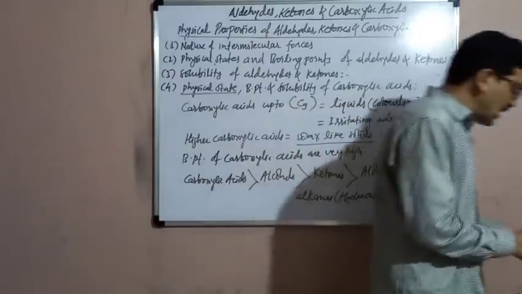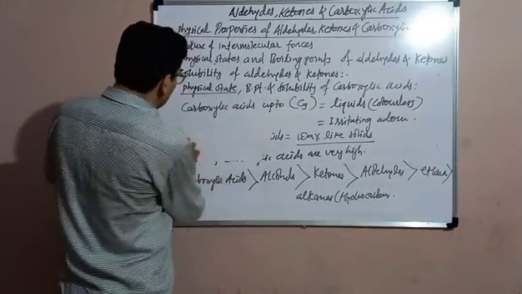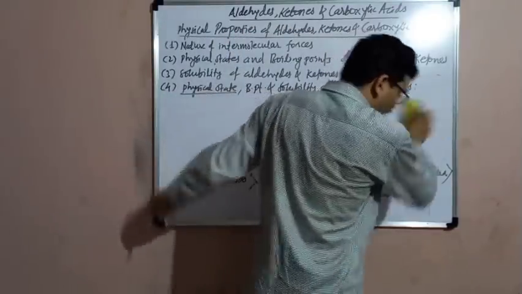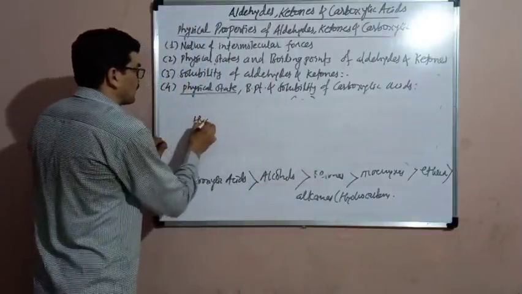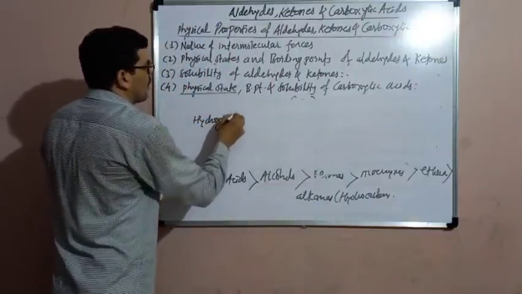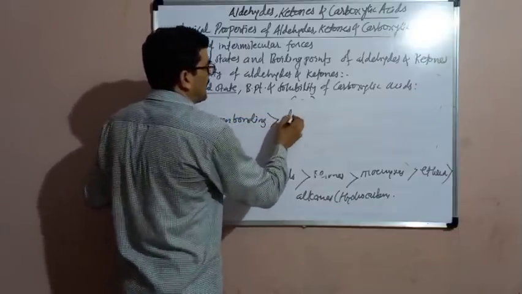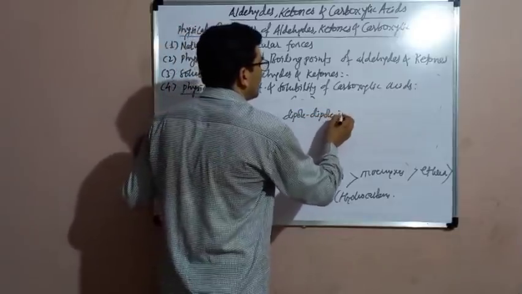Then the order of intermolecular forces. Among the intermolecular forces, hydrogen bonding is a stronger force than dipole-dipole interaction.